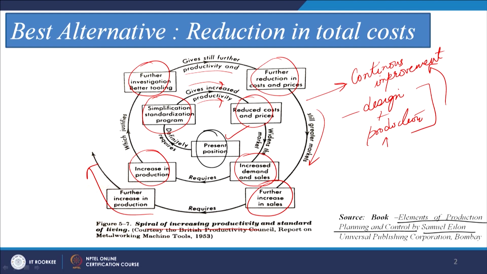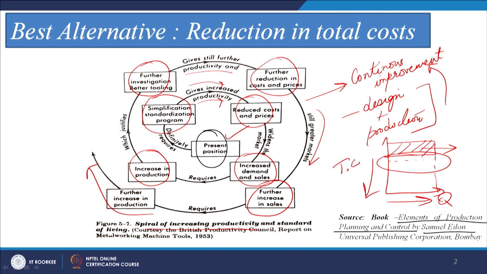And if we go to the previous session, on the x axis we have taken the quantity. So, our increase in sales volume is going to help us to increase the area of our profit rectangle, which we have already covered in the previous session, as well as it is leading to the reduction in the total cost also. So, basically value engineering focuses on the third important aspect, that is the total cost. And we will see in our subsequent sessions that value engineering may not necessarily lead to reduction in cost.